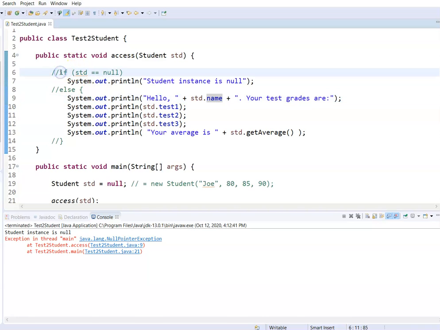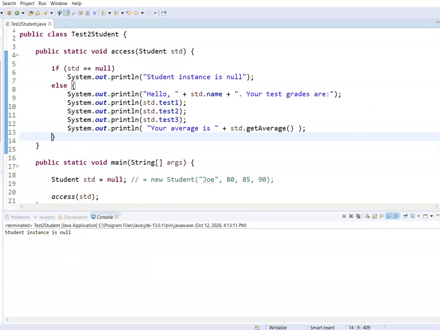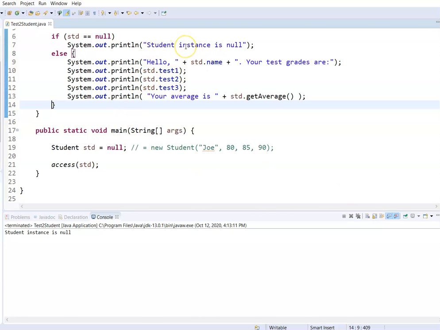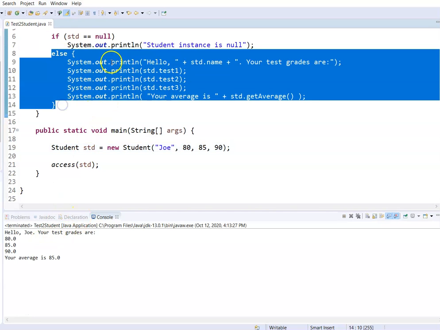But if I check it, then what's going to happen is that when it's null, it's going to print student instance is null. Otherwise, it's going to actually do the other statements. So since I have a null, it's printing the student instance null. And then if I comment this out and give it some values, an actual instance, and run this program again, now it's going to do the else part and it's going to print the values.